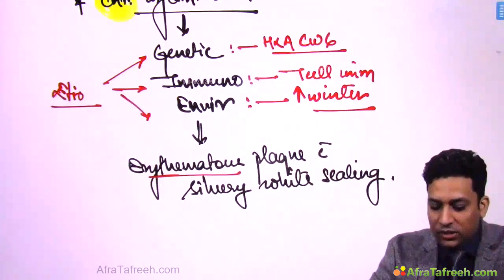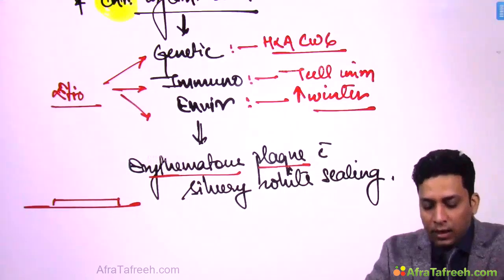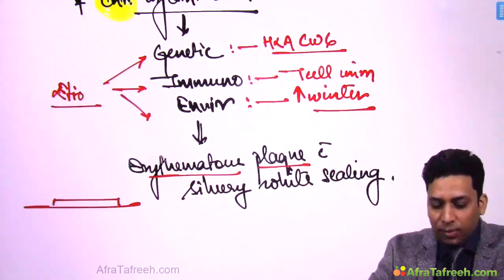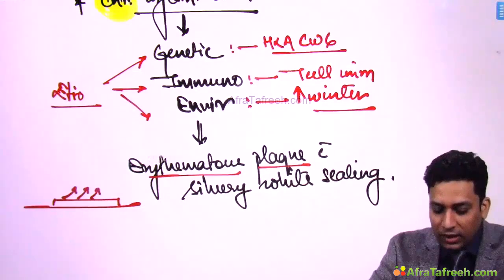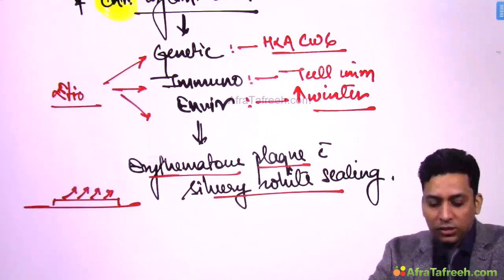So there is a role of genetic, environmental and immunological factors which lead to these erythematous, so these are red lesions, they are plaques. Plaque means solid raised lesions which are horizontally more than vertical. So these are erythematous plaques with silvery white scaling, and there is a lot of scaling over these lesions. These are the papulosquamous lesions of psoriasis.